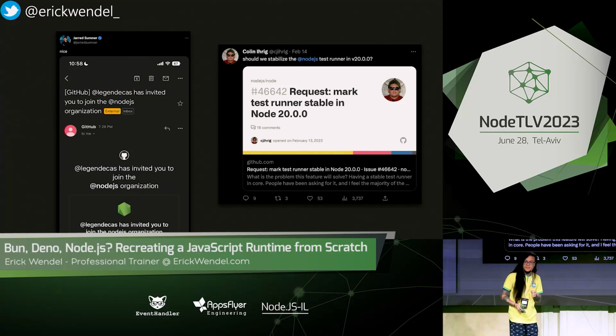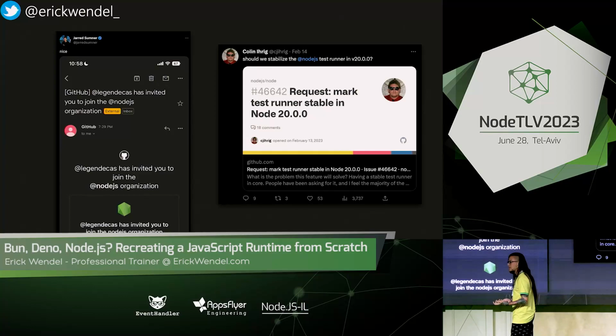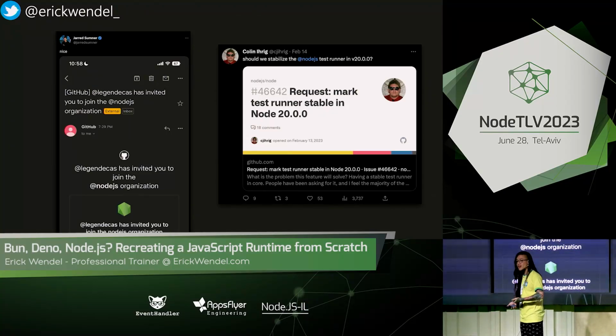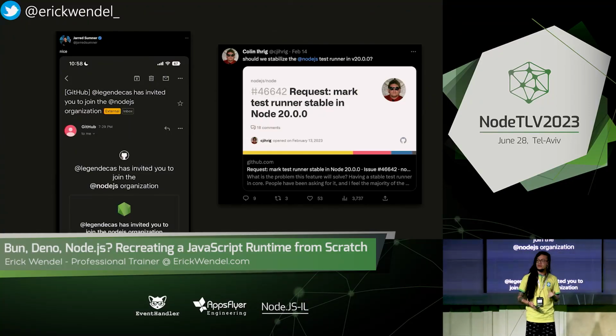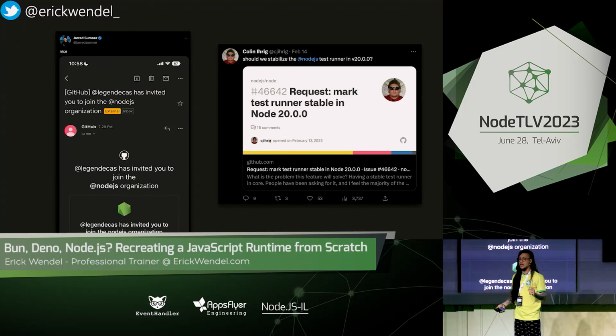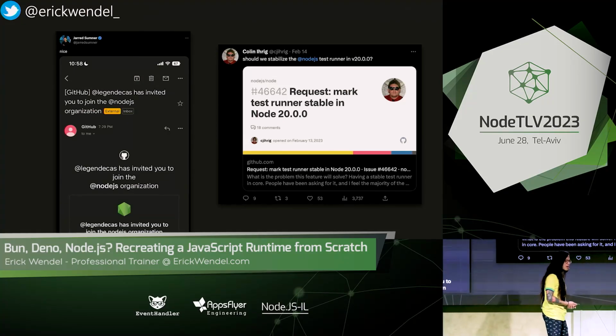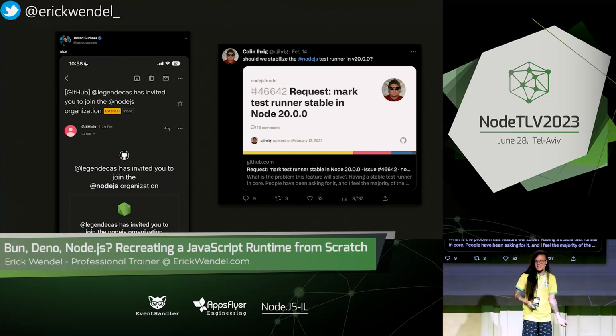Just so you have an idea, after all these competitors came, we got more performance, we have performance working groups, we have people trying to look at the whole world and say, okay, we can improve this tool because other people are doing it. But it's not actually competition, right?